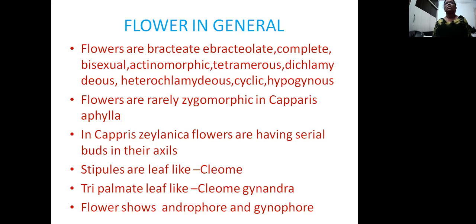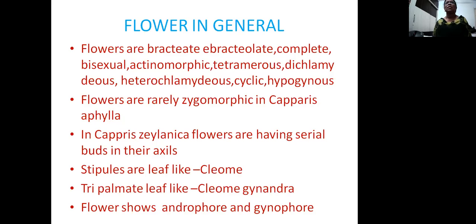There are exceptions where flowers are rarely zygomorphic, as in Capparis aphylla. In Capparis aphylla, for example, the flowers are asymmetric, or partial symmetry is seen, so it is zygomorphic.